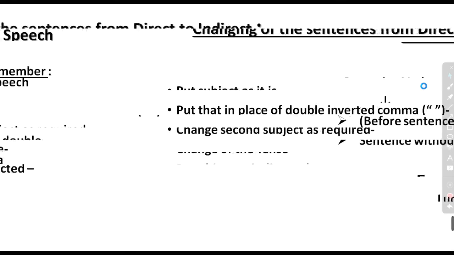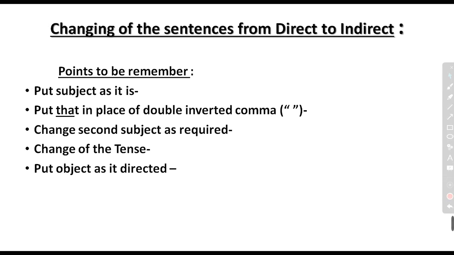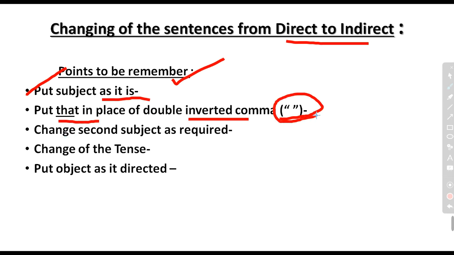Now after that, changing of sentences from direct to indirect. It is always asked to change sentences from direct to indirect, or maybe sometimes from indirect to direct. So there are lots of key points which we keep in our mind, some major points which I have mentioned here. The first one is to put the subject as it is. Then put that in place of the double inverted comma. Like here, we will see in the upcoming time with the example, that will be clear.